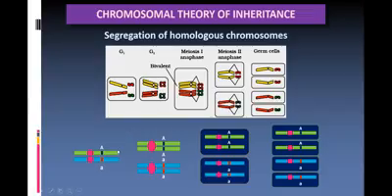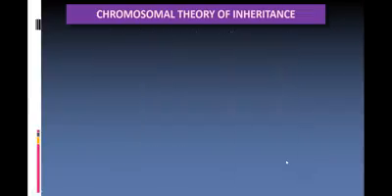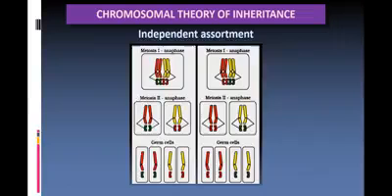In this diagram also you can see both diagrams are the same. You can see how the chromosomes are getting separated. The homologous chromosomes get separated, and in independent assortment, they show the independency. It is the same diagram I showed earlier.